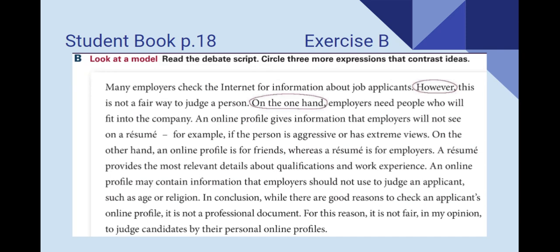Now, I want you to read it again and find some expressions that contrast ideas. You already have two: however, and on the other hand. Please pause our video and find the other three. Okay, let's check. So we have on the other hand, whereas, and while. Great job. Let's take a look at how to use them.